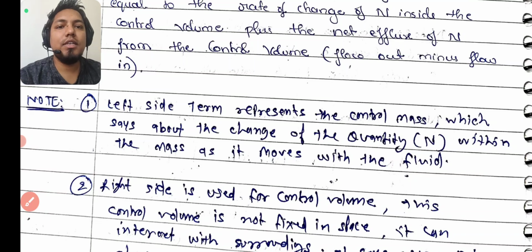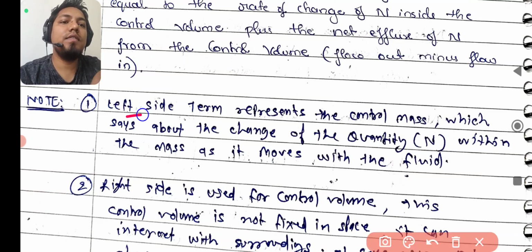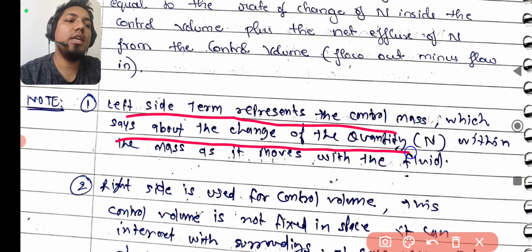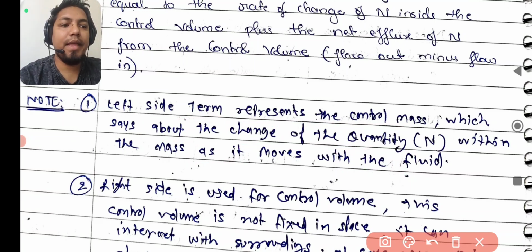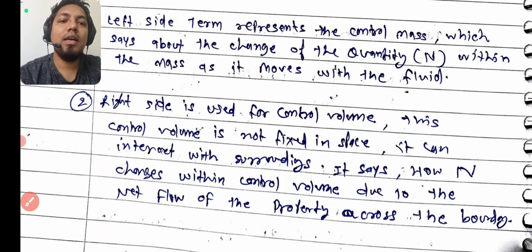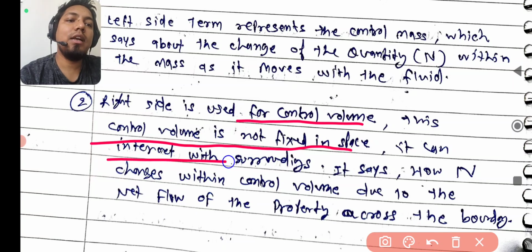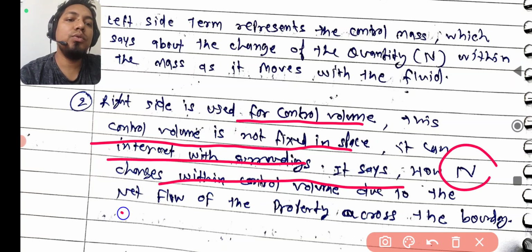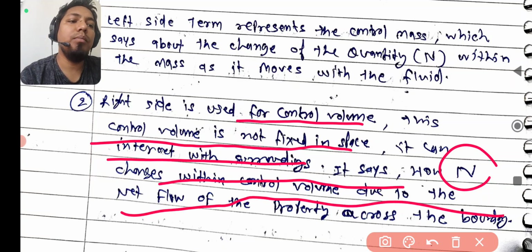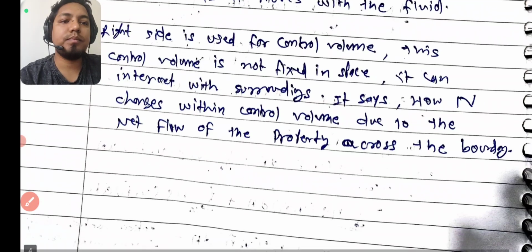So here I have written a note: this left side term represents the control mass, which says about the change of quantity n within the mass as it moves with the fluid. And second, the right side is used for the control volume. This control volume is not fixed in shape, it can interact with the surroundings. It says how n changes within the control volume due to the flow of property across the boundary.